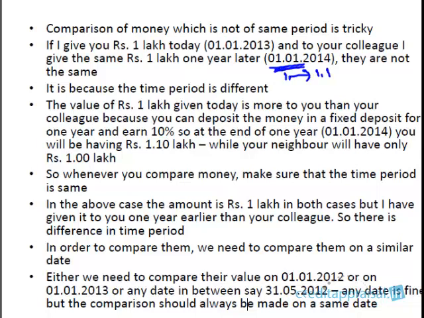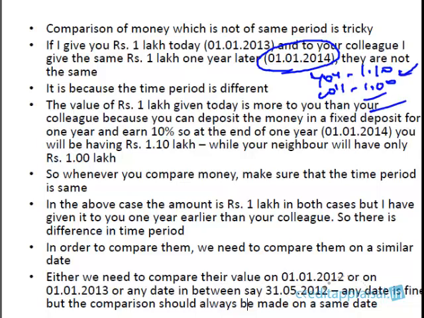That is as on 1/1/2014. On that date, I'm giving your neighbor, or your colleague, only 1 lakh. When we speak of as on this date, we then compare the money. You are getting 1.1 lakh, whereas your colleague is going to get only 1 lakh. So yours is more valuable. Is the concept clear? Whenever you compare money, please understand that you have to ensure that the time period is the same.